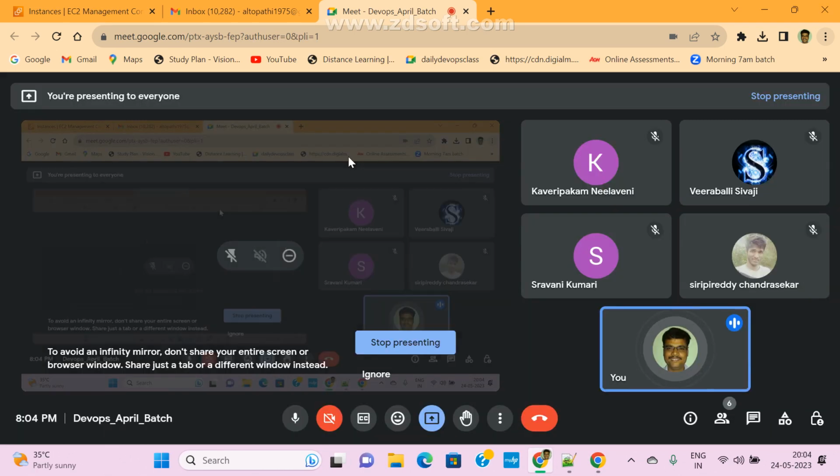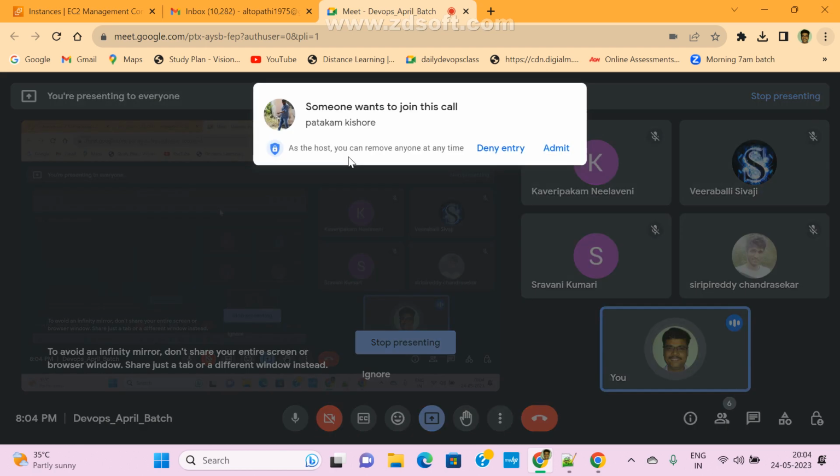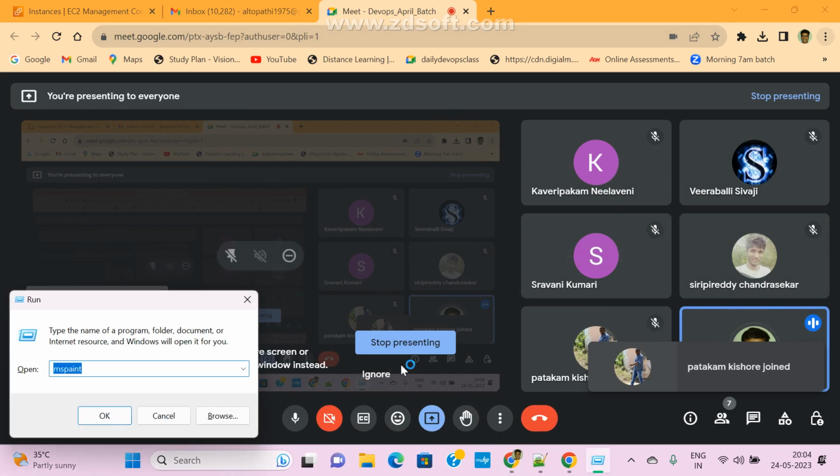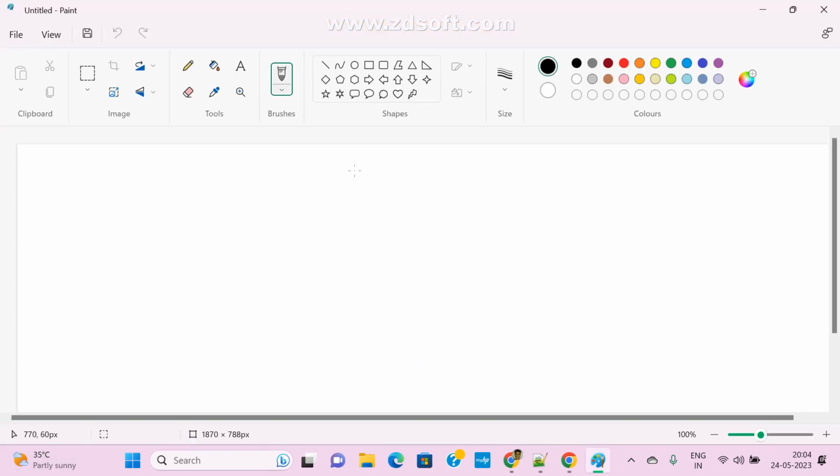This is mostly asked in interviews. Most of the cases they are asking Ansible questions also. This is very important. It is very simple only, but try to understand it, and we can easily understand it.